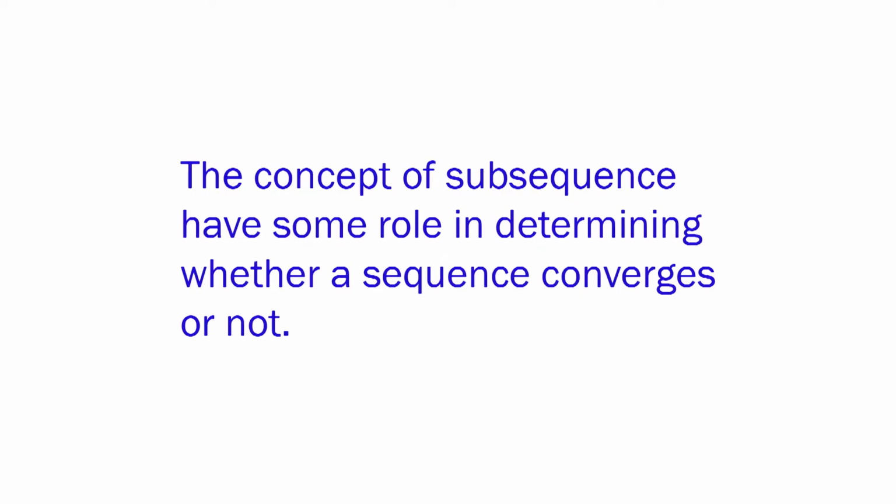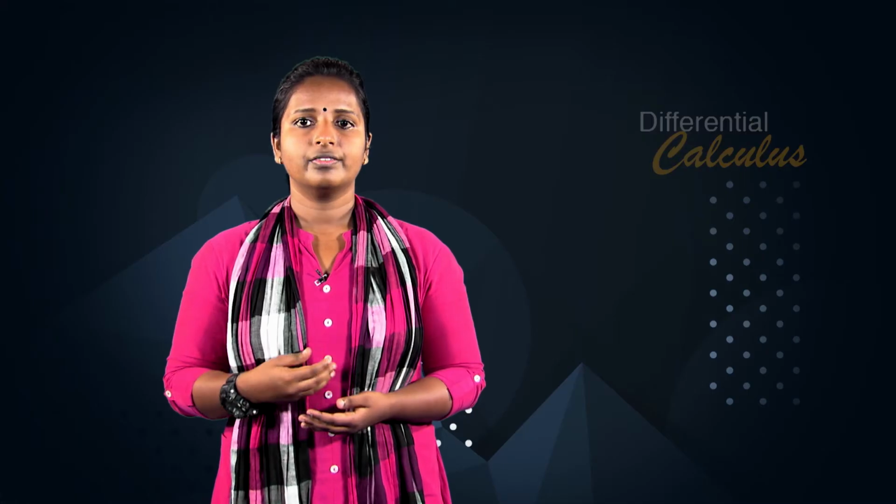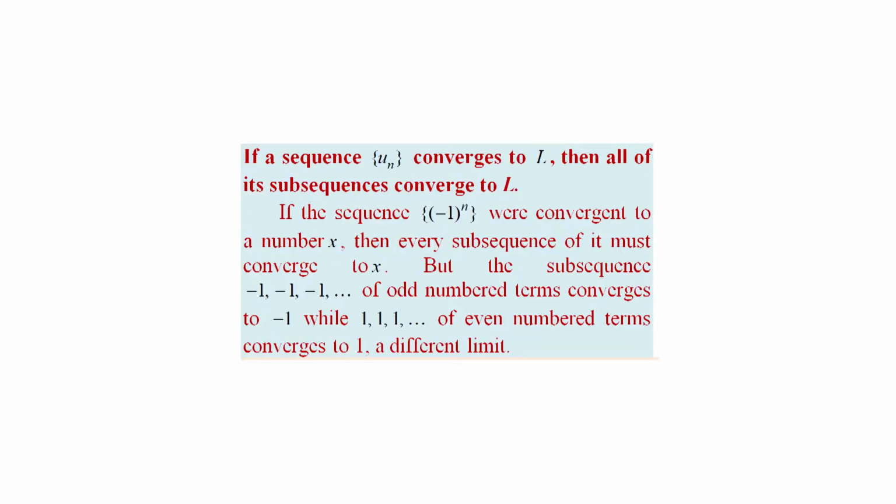The concept of subsequence has some role in determining whether a sequence converges or not. We have the following observations. First one, if a sequence un converges to L, then all of its subsequences converge to L. We use this to show that the sequence negative 1 power n is divergent.